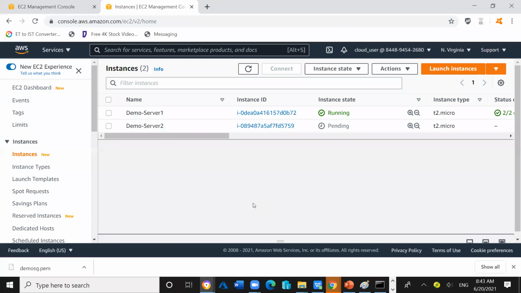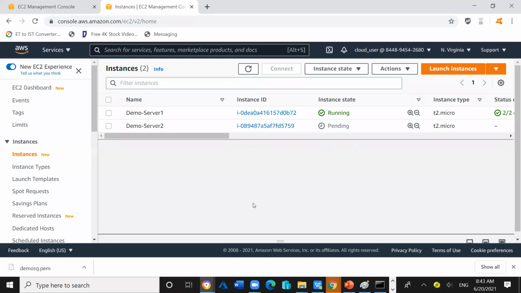And we will try with demo server 2 whether it will be able to take SSH access or not. Will we be able to take the SSH of demo server 2 or not?